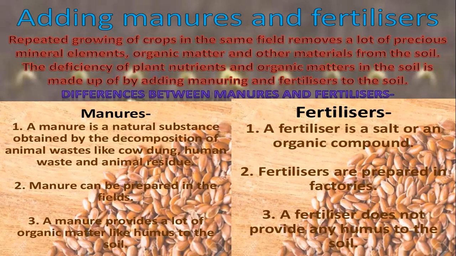These are prepared in the factories, and they just fulfill the need of the minerals which is required by the soil or for the plant to grow. So in this way both manures and fertilizers are required to put into the soil to increase the yield. So here is a difference also, manure and fertilizer, you can differentiate between these two.